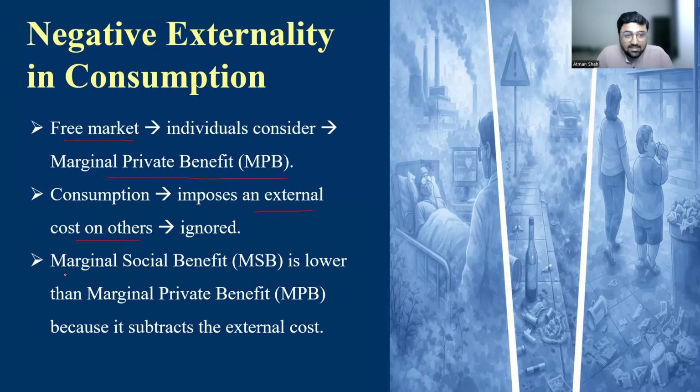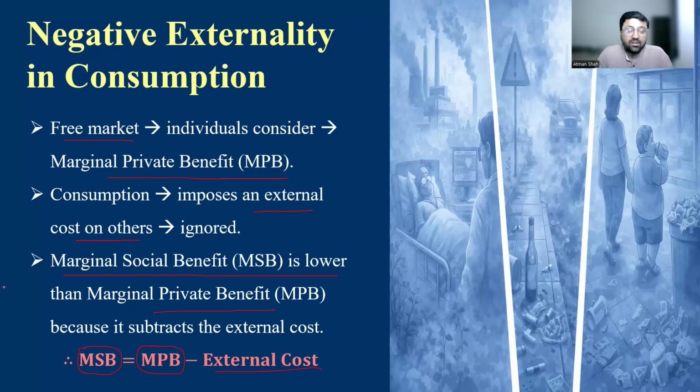So marginal social benefit is lower than marginal private benefit, because we are subtracting the external cost. So marginal social benefit is equal to marginal private benefit minus external cost.